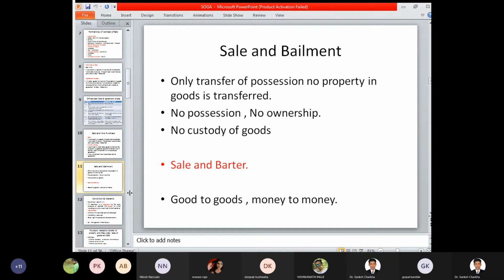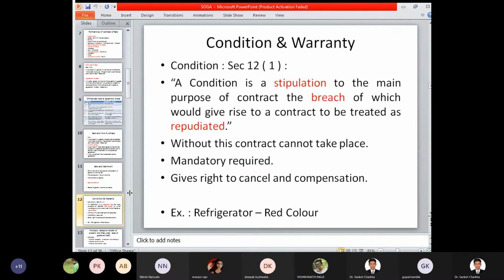Either you may get custody of the goods, or you may not get custody of the goods which are being dealt with. Sale and barter, wherein you are exchanging goods for goods, money for money, and accordingly the particular product or commodity is being exchanged for one another.